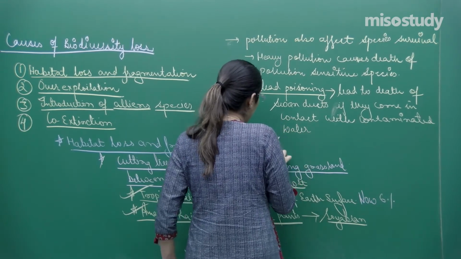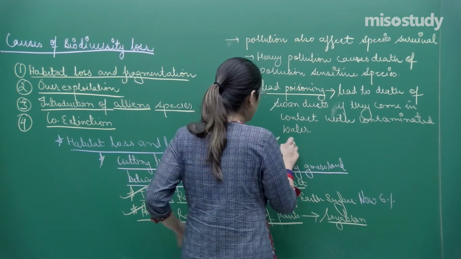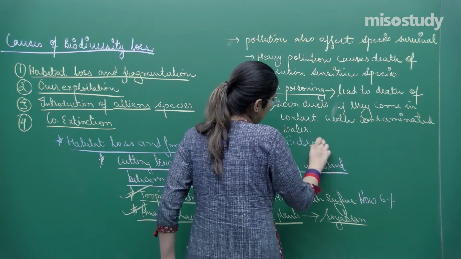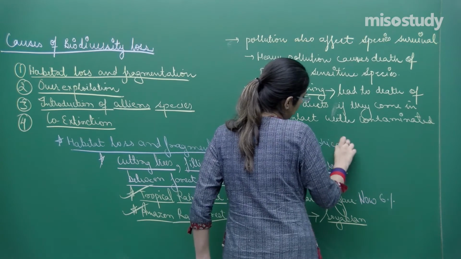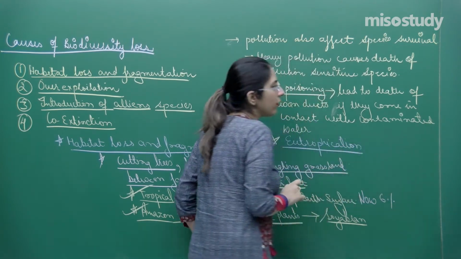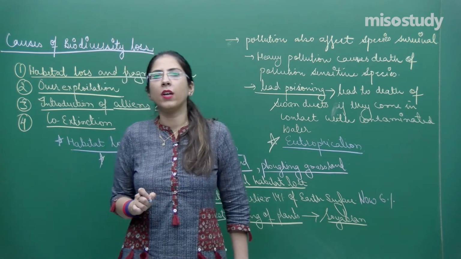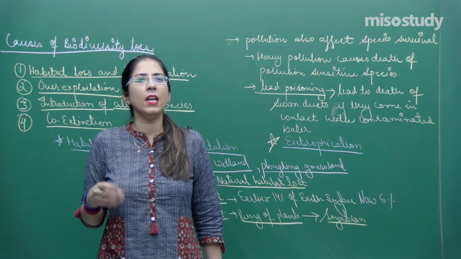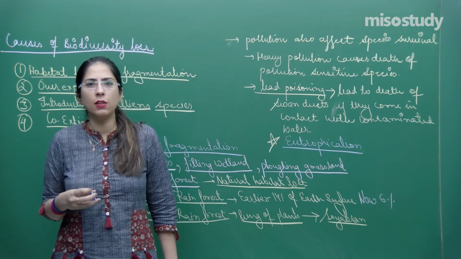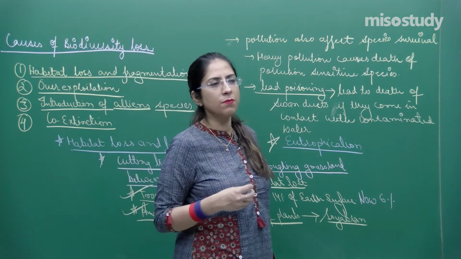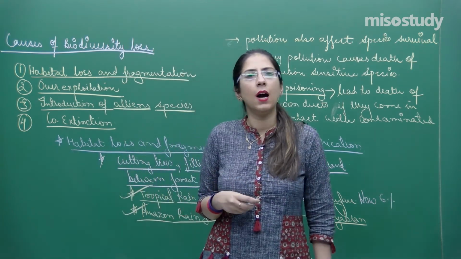You must have heard of one word which is called eutrophication. Eutrophication is another example. What happens is that the organic compounds of a water body increase, due to which very high algal growth occurs, that is called algal bloom, due to which whatever organisms live in the water bodies die.